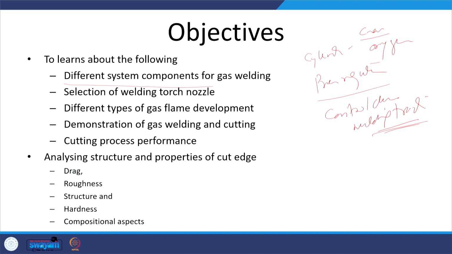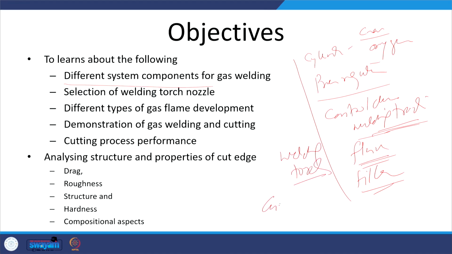for effective welding or cutting. Then, depending upon the type of metal, we use flux also for cleaning and developing a quality weld. Then we can also use a suitable filler for the development of the weld joint. The welding torch is different from that used for cutting, because in cutting we use multiple orifices or holes through which the flame gas is developed, and at the center there is a hole through which oxygen is supplied for the cutting purpose.